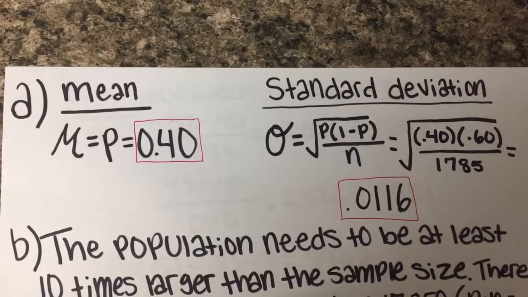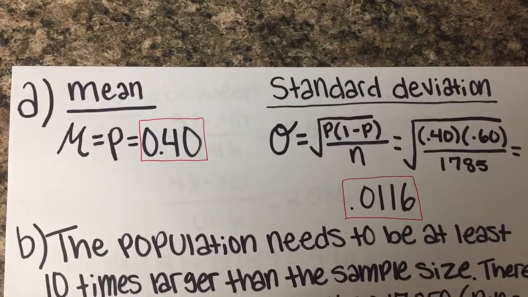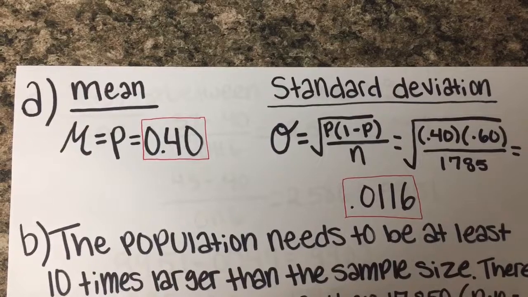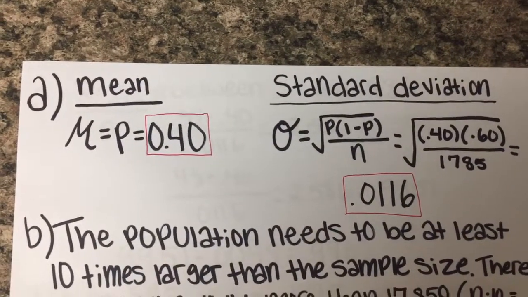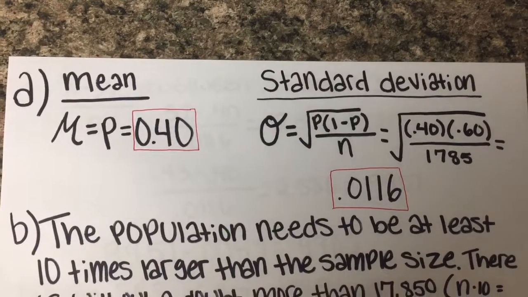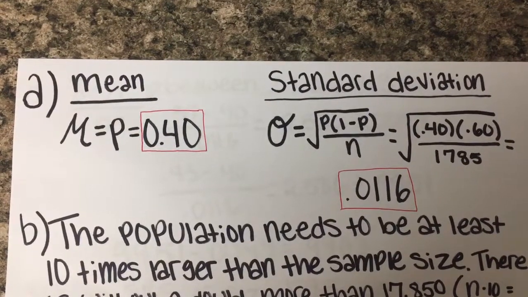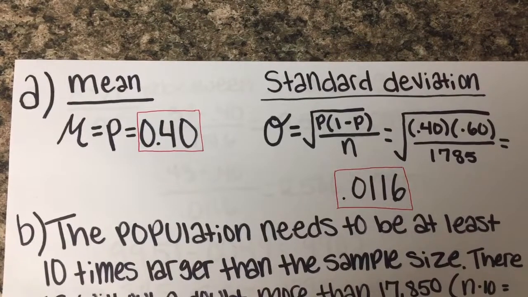So part A asks about the mean and the standard deviation of this p-hat, and the mean is just the probability, so that would be 0.40 since they told us that 40% of the adult population attends. And then the standard deviation formula you would use for this is the square root of p times (1 minus p) divided by n.